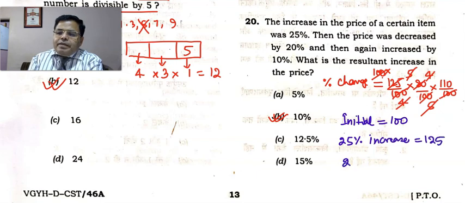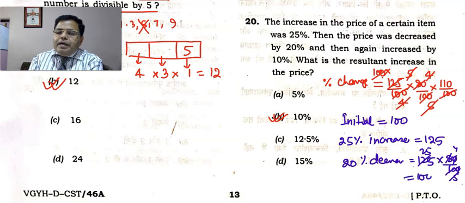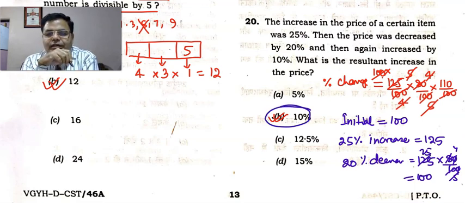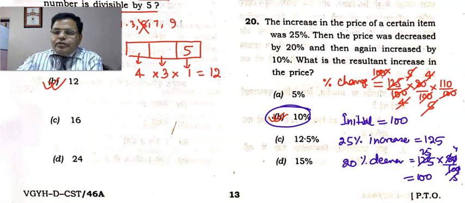Then a 20% decrease of 125 means 80 by 100 of 125, which becomes 100. And now a 10% increase is the final change. So the only net change in this question is the 10% increase.